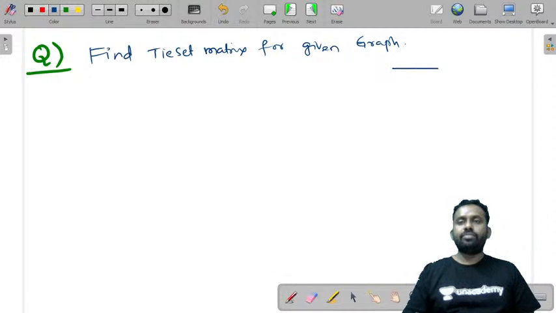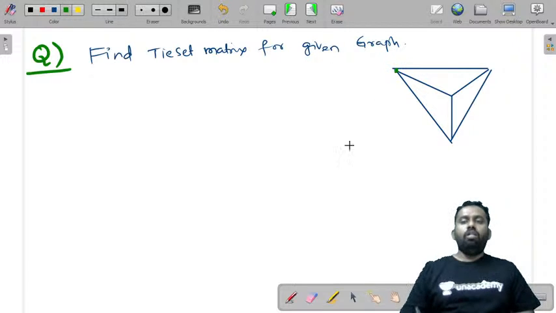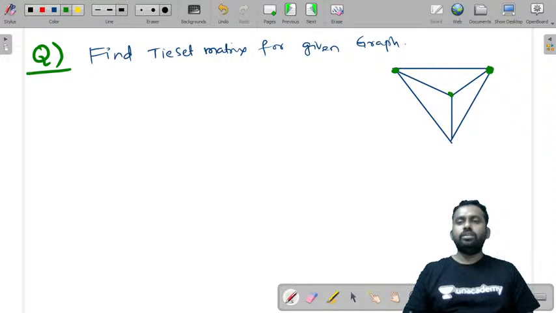There is a line like this, another one, and one more like this. So this is what is given to us. This is one node, this is the other node, this is the third node, and this is the fourth node.